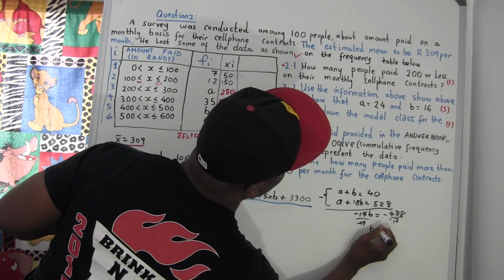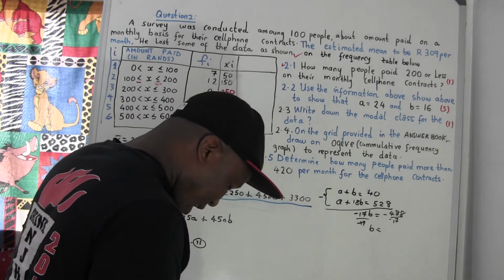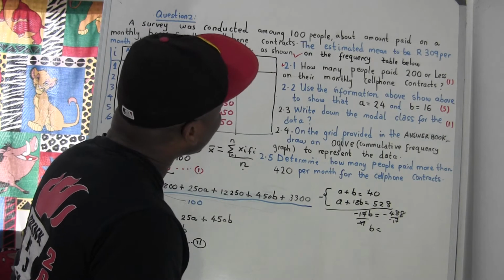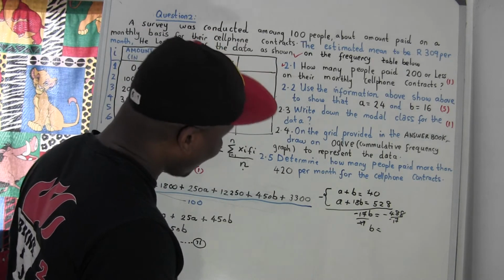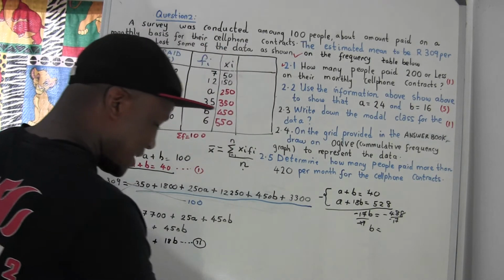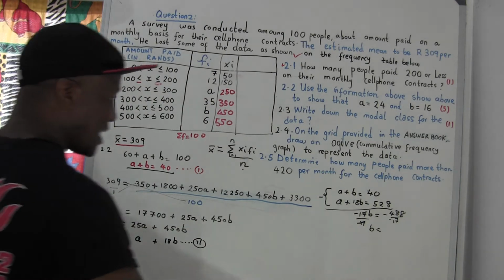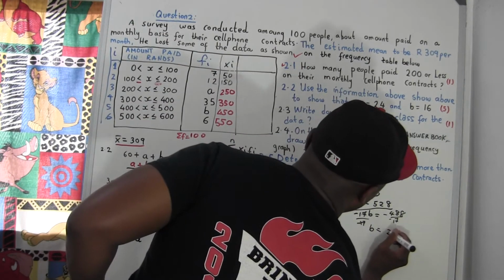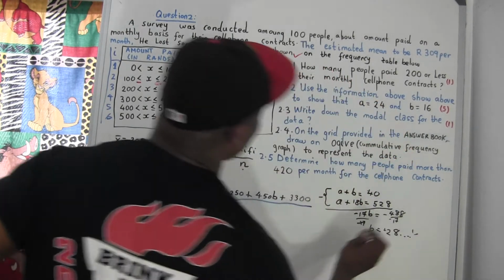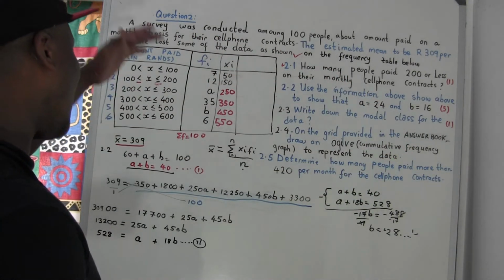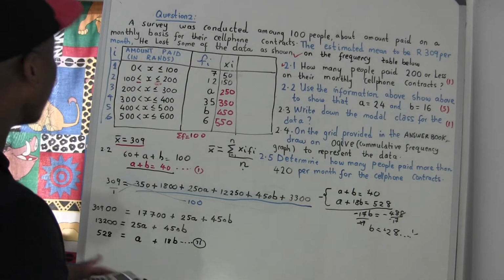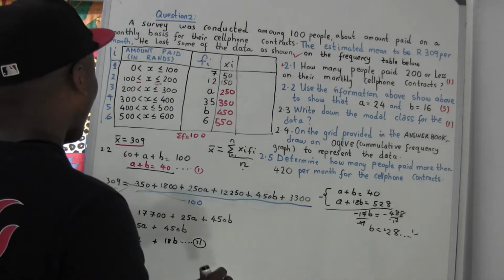I hope it's going to give us the answer. Divide by negative 17 and it gives us 28. And it's not true, because the value of B is not 28. So we got B equal to 28, which is not true. So we did something wrong. I want to check what went wrong. Let's try to follow and see what we did wrong.